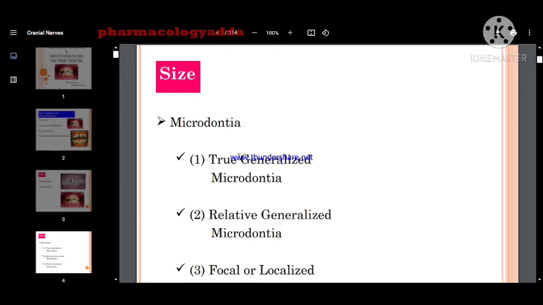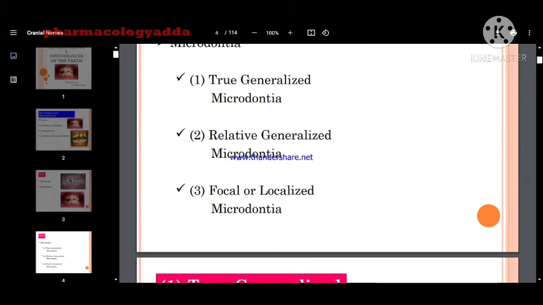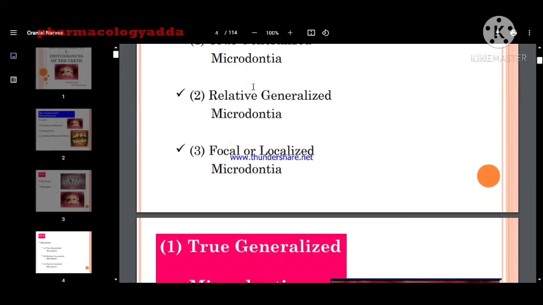Microdontia can be true generalized microdontia, or relative generalized microdontia, or focal or localized microdontia. True generalized microdontia means the teeth will be truly smaller in size. Relative microdontia means, in respect of the other teeth, this tooth is smaller. Focal or localized means any particular tooth is smaller in size. So these are already present for you.